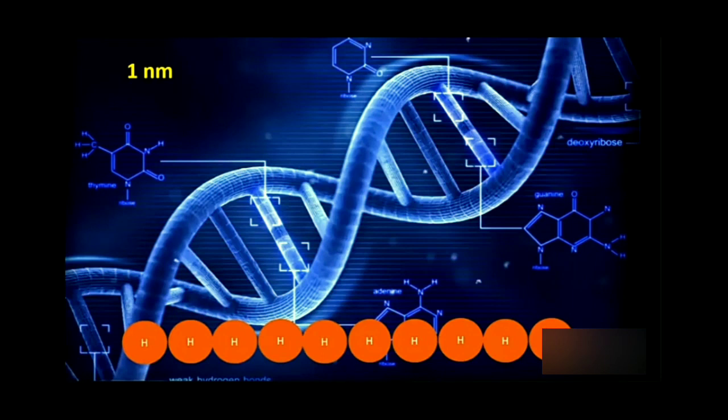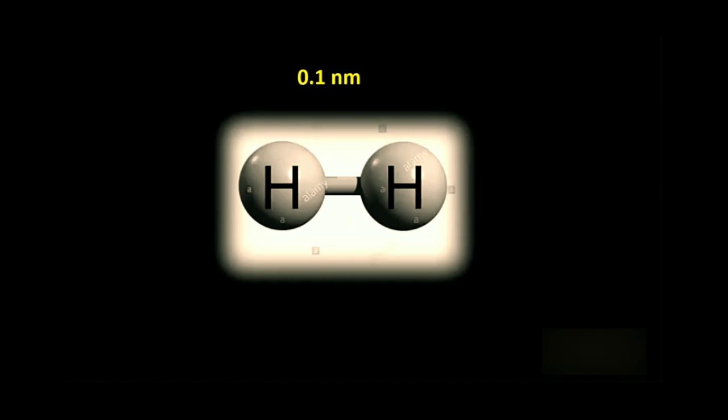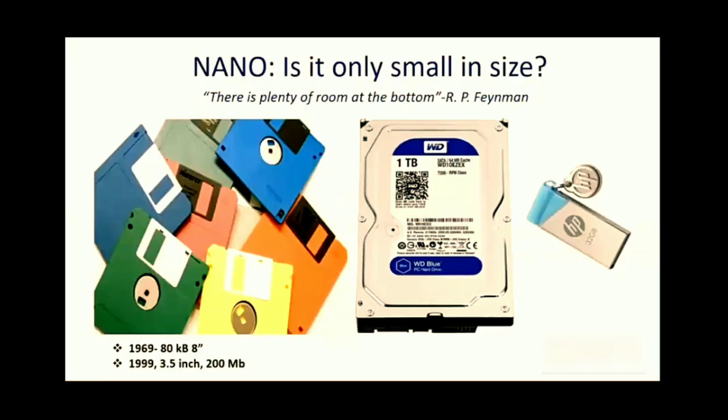Also, if you have a hydrogen atom and you place 10 hydrogen atoms side by side, the size will be 1 nanometer. And if you take a hydrogen molecule, where only 2 hydrogen atoms are residing side by side with their covalent bond, then the size is about 0.1 nanometer. So we can realize how small a nanoscale is. We have already mentioned that nano is used to define small objects. But is it really small?